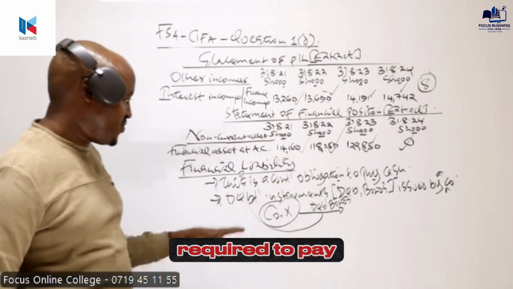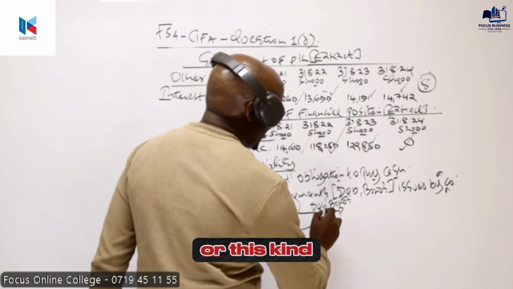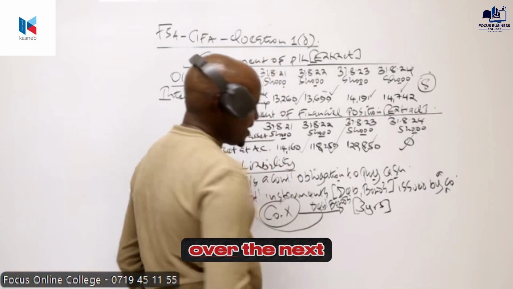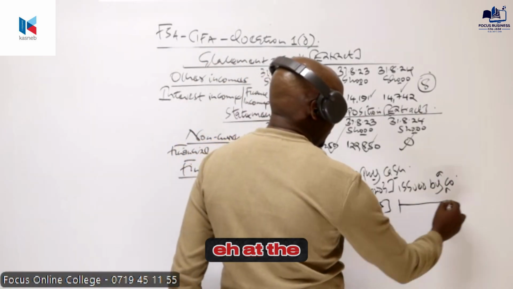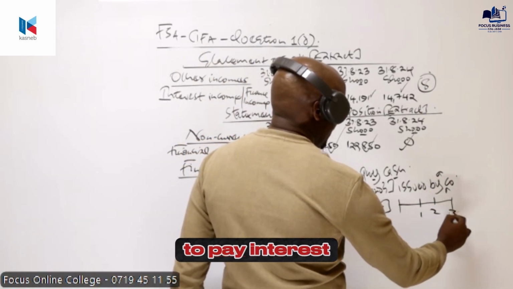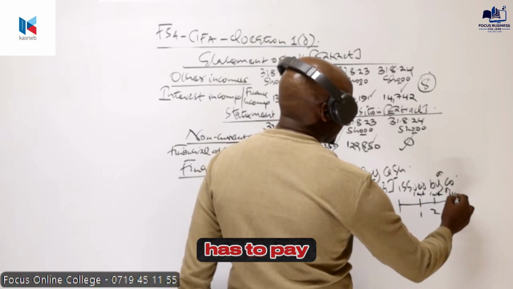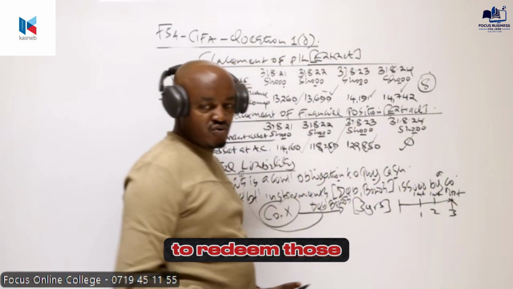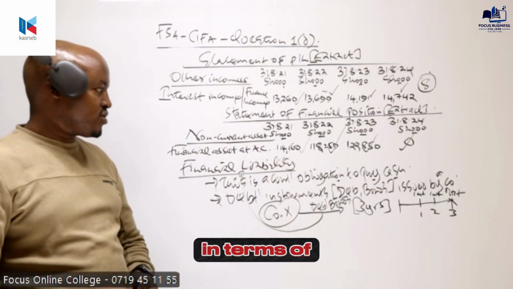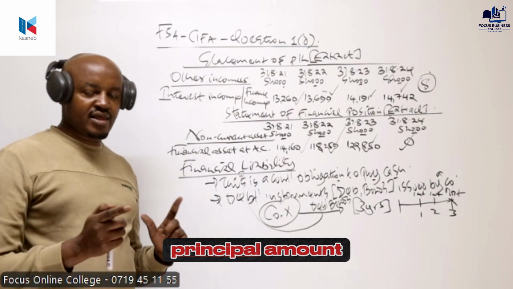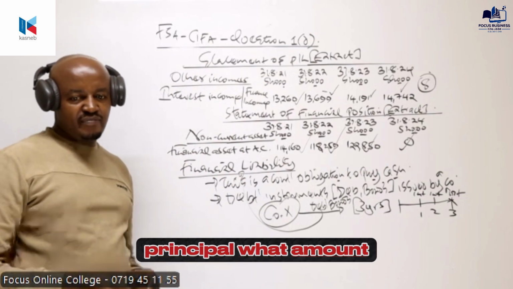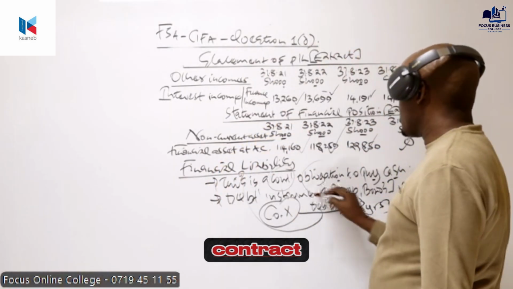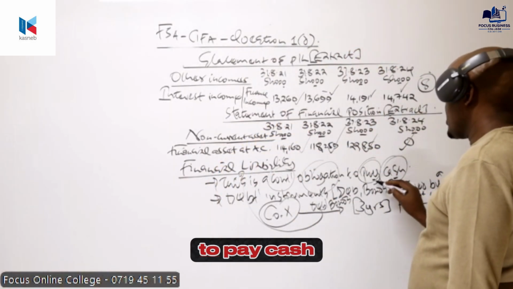Now, which cash will our company be required to pay here? Assuming our company issued bonds or basically debentures having a life of 3 years. It basically means that over the next 3 years, at the end of each year, our company has to pay interest. Once the 3 years come to an end, the company will have to do what? To redeem those particular debentures or bonds in terms of paying back the principal amount. So therefore, here you can see our company has entered into a contract, and in that contract, the company has an obligation to do what?